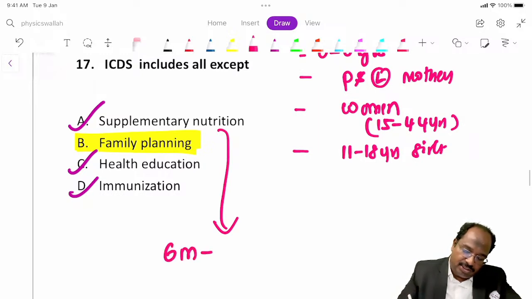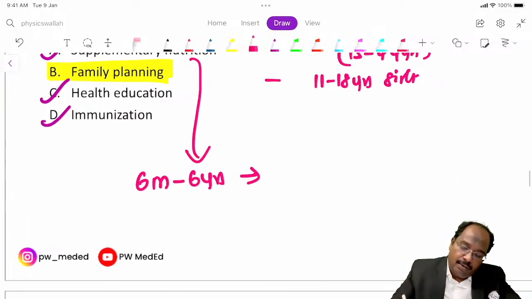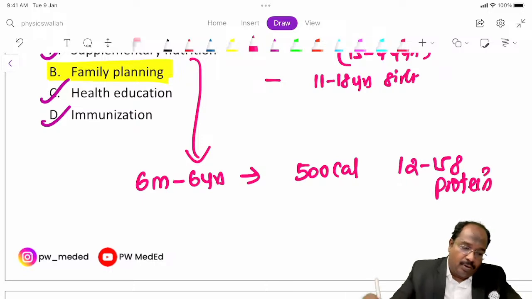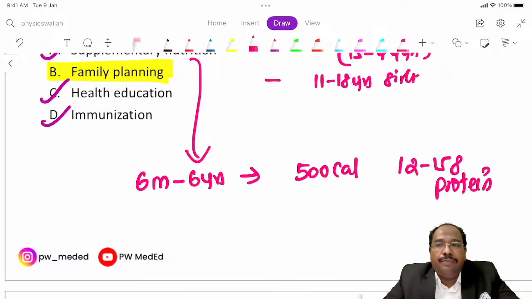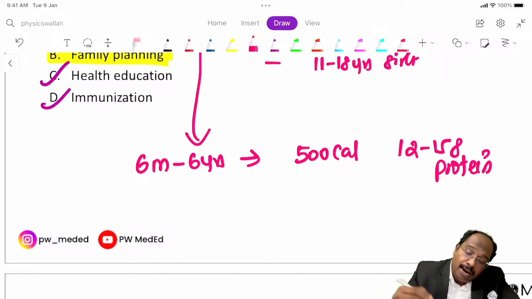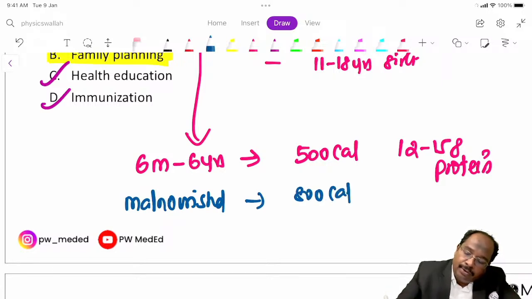6 months to 6 years children, they will be providing 500 calories of food daily and 12 to 15 grams of protein. Okay, this is for children between 6 months to 6 years. If the child is malnourished, with mild to moderate undernutrition, they will provide 800 calories and 20 to 25 grams of protein.